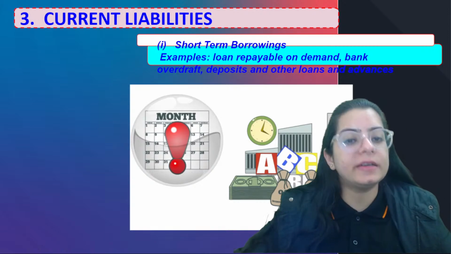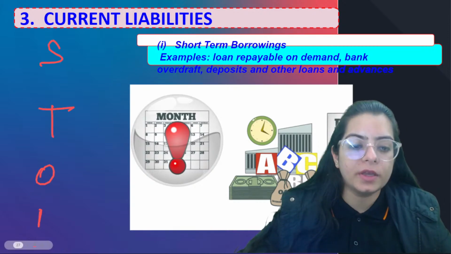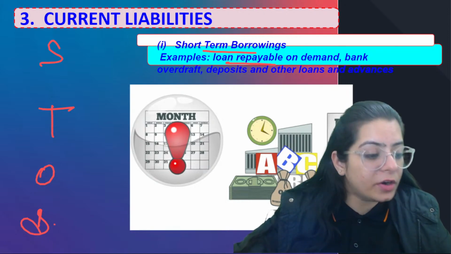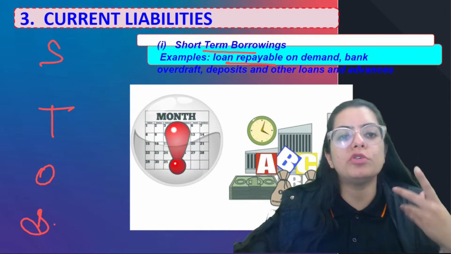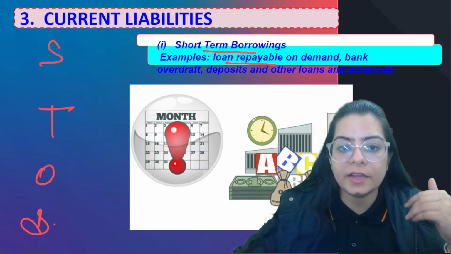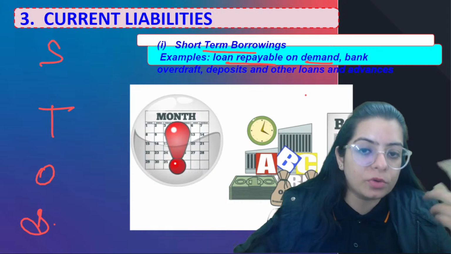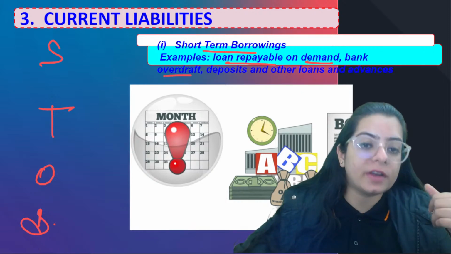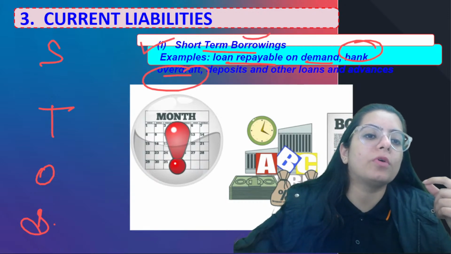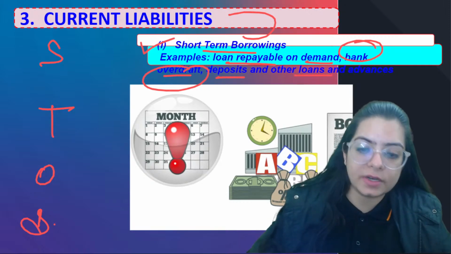If we talk about current liabilities, first is short-term borrowings. What comes under short-term borrowings? Any loan payable on demand. Demand means whenever the person asks for money, you have to pay it. So short-term borrowings cover loans on demand, and bank overdraft. If you get the question which head bank overdraft lies under, you have to mention short-term borrowings, current liabilities. Also deposits, other loans and advances.